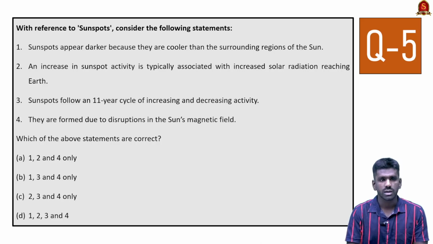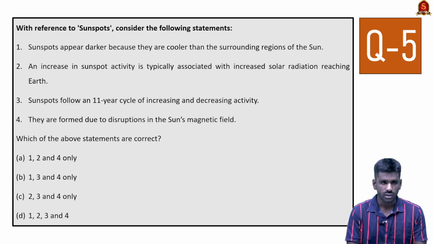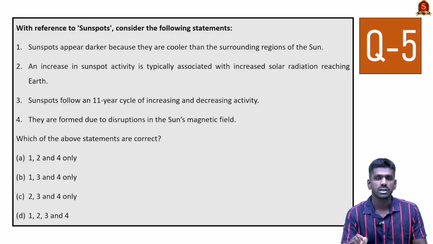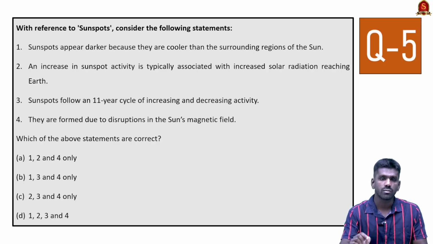Now look at the fourth statement. They are formed due to disruptions in the sun's magnetic field. Yes, this statement is correct. Sunspots are formed due to disruption in the sun's magnetic field, and at the region of a sunspot there is more magnetic field of the sun. So the magnetic field is also directly related to the sunspot.